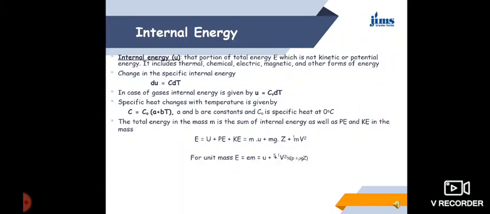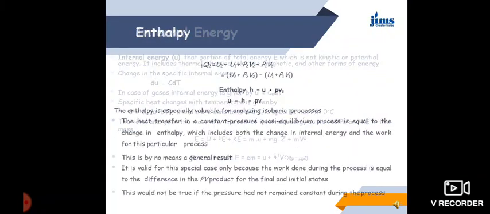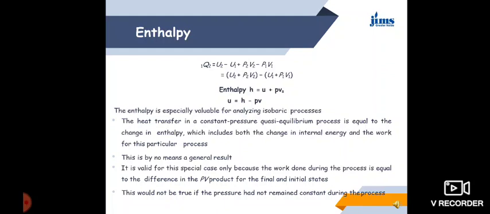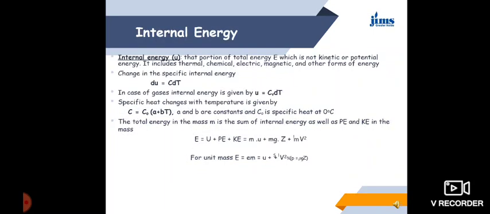Okay. For unit mass we can write capital Es, E by m, is equal to u plus gz plus half v square, where P is equal to rho gz.